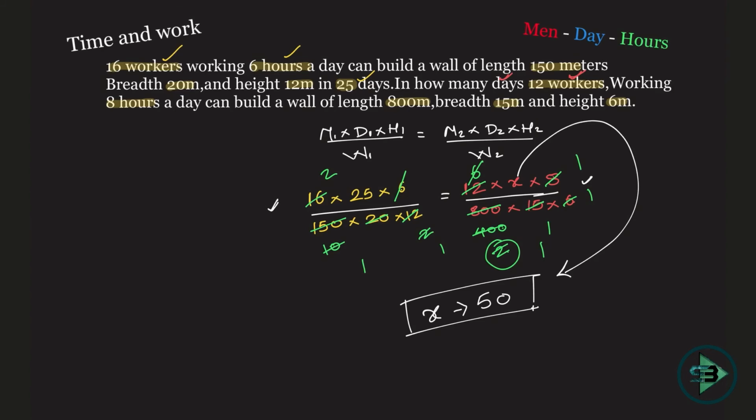So how is this problem different? I just changed the work here. I said these many men, these many days, these many hours are building a different wall. So I gave you the men here, working for so many hours, and asked how many days will be required, but they are building a different wall here. So W1 is not equal to W2. Make sure you play with this. They can also put it in this way, as a variation: they are doing twice as much work as what they were doing. So you will say W2 is equal to 2 into W1. You can also put it in this way. It's just the way of playing with the work that is being done.